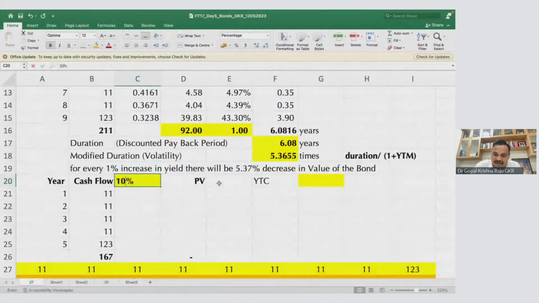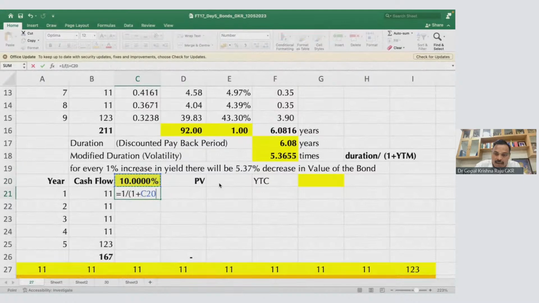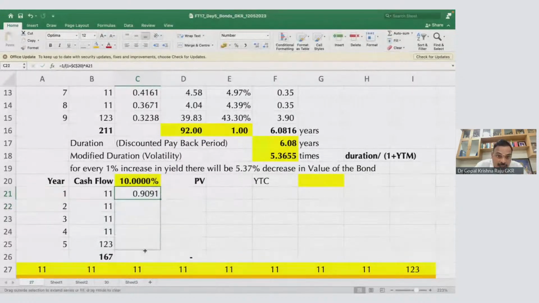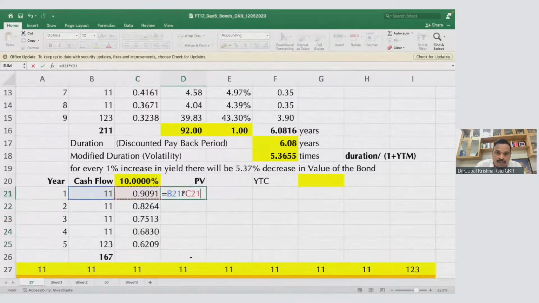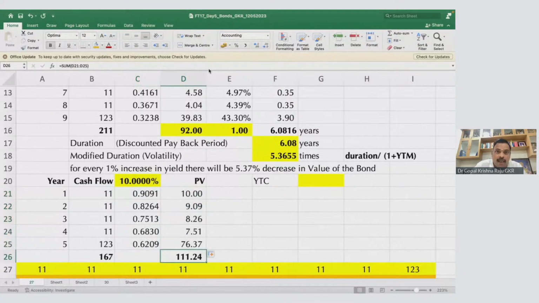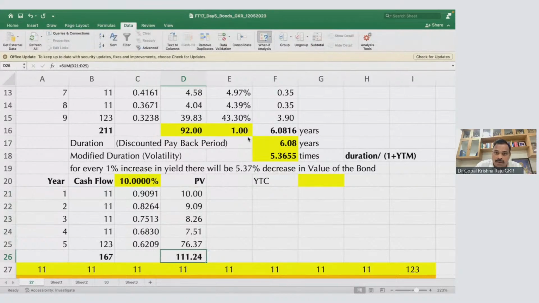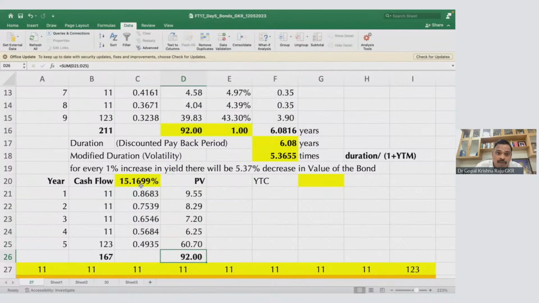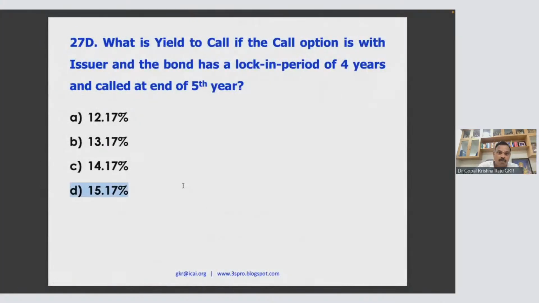So let us see, same 10%. So 1 divided by 1 plus R. Of course, there are shortcut methods, but I'm giving you the entire explanation. Otherwise, I can do a shortcut, but you should not feel it otherwise. So that is why I'm doing it in a very detailed manner. So this is your present value. And again, I'll apply the goal seek and I'll put 92 here and I'll change this. So, my God, 15.1699. So yield to call is 15.17.